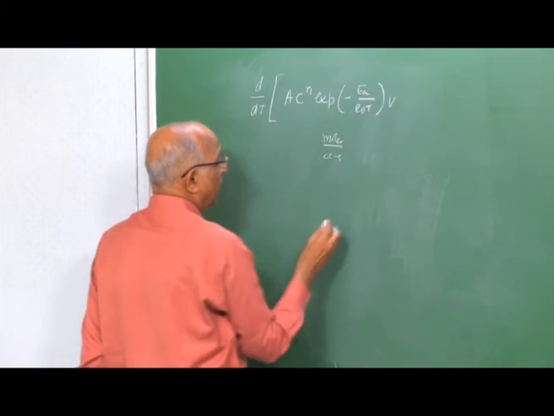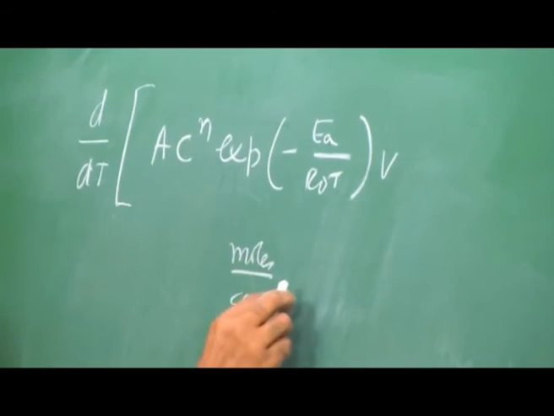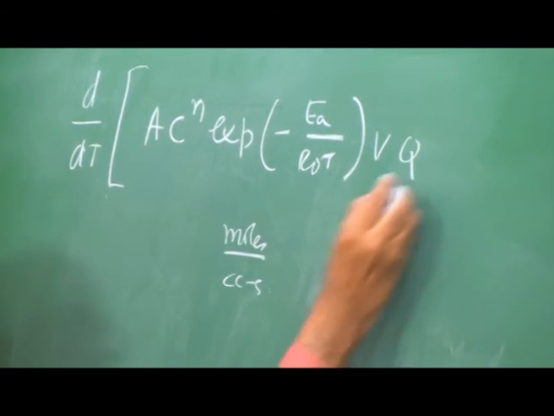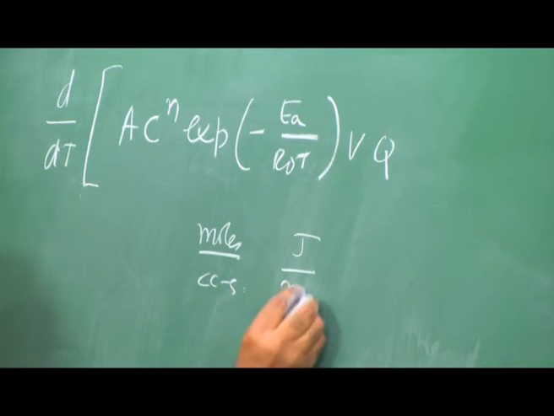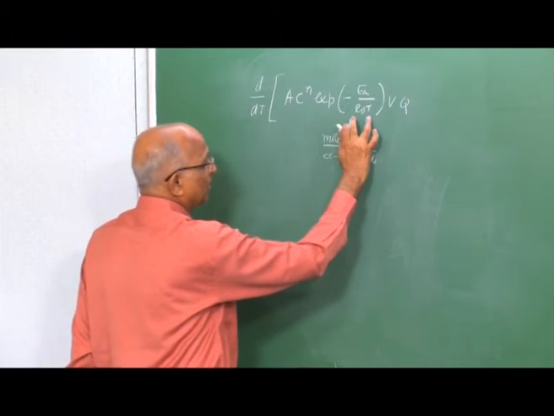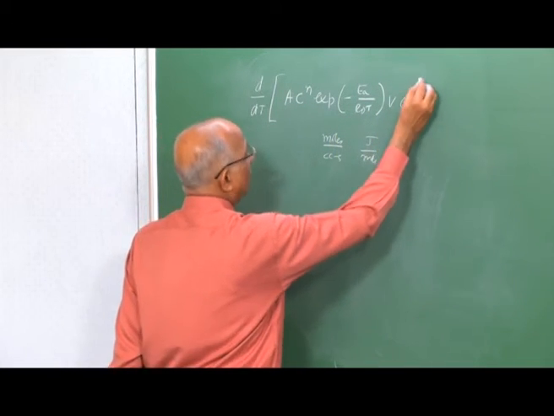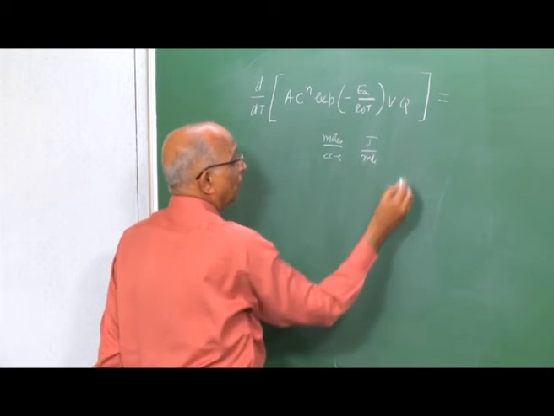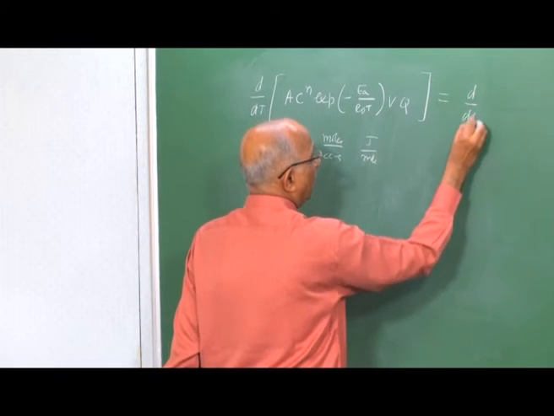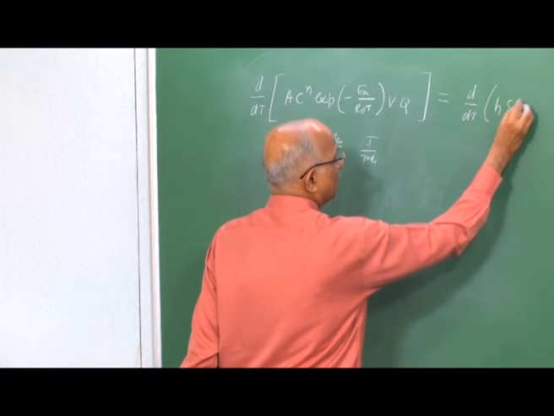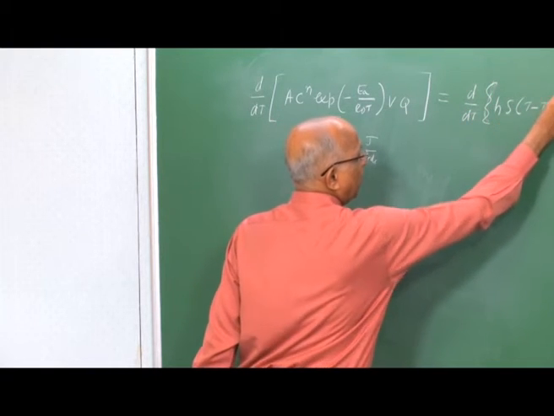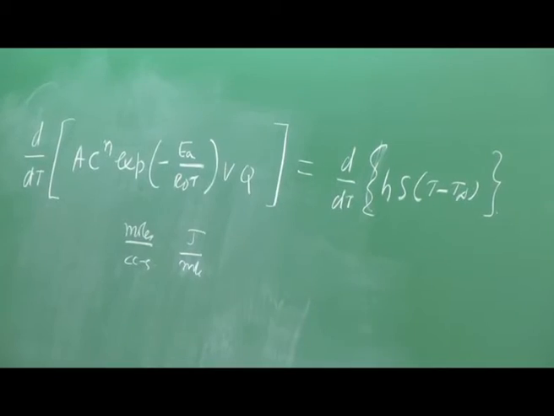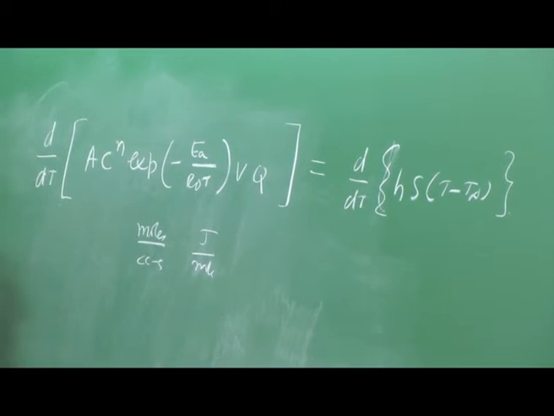Therefore, I had to multiply it by V to get moles per second. I also had to multiply it by Q to convert, that is so many joules per mole. Therefore, we had A C^n exponential minus EA by R0 T into V into Q, and this was equal to the heat loss, Hs into T minus T ambient, being tangent over here. Let us change the bracket to a curly bracket. This was the condition. Let us solve for this. What is it we get?